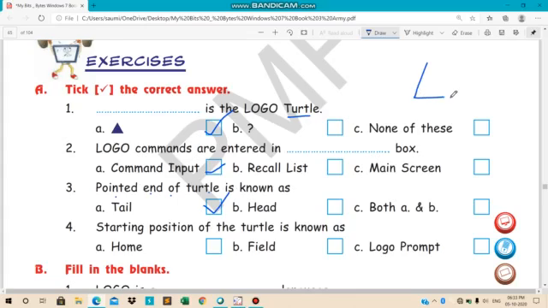This is a turtle, so this is the pointed end, this is the head, and this wider end is the tail. Starting position of the turtle is known as home.